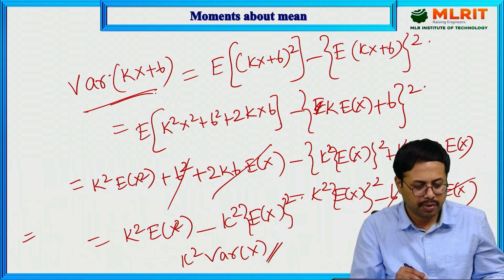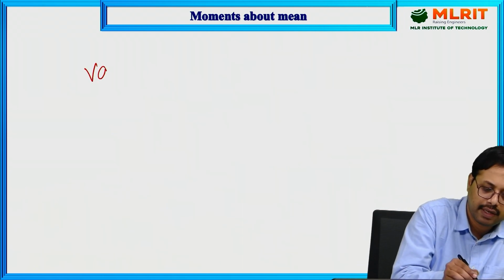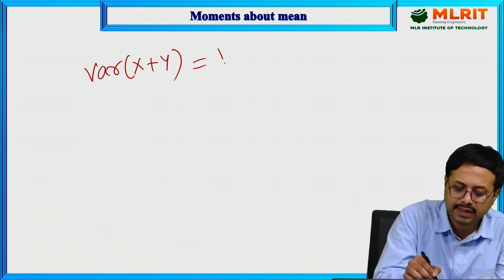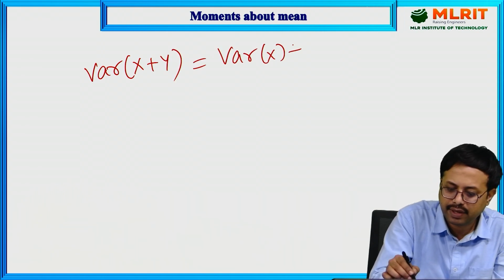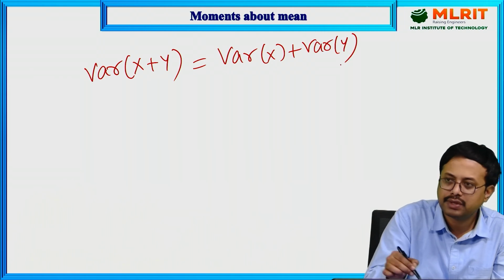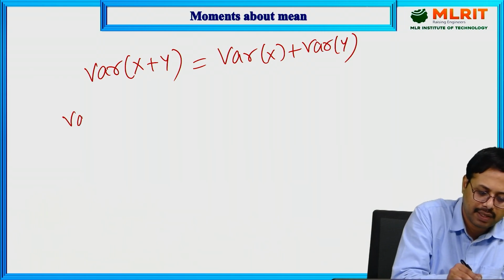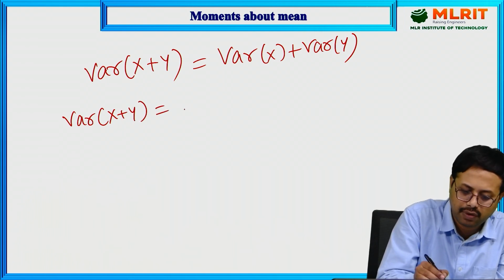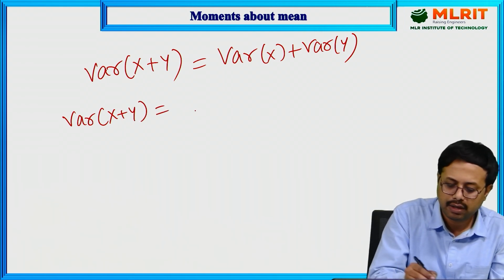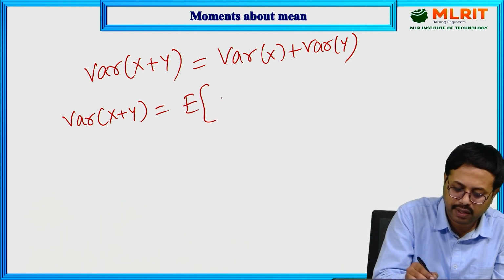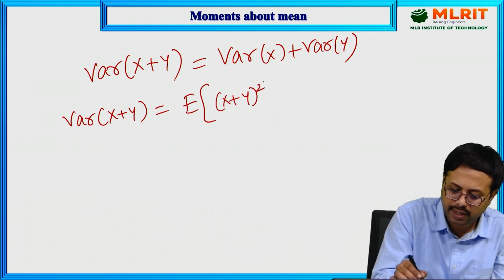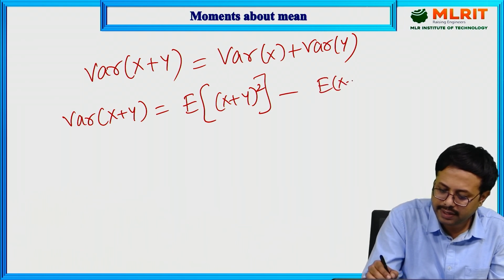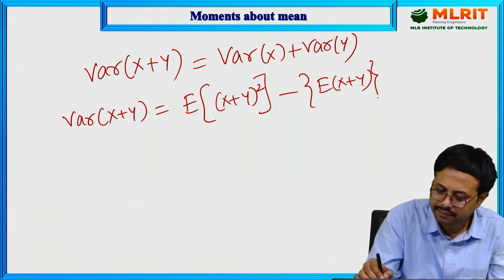Now we'll do one more property, variance of x plus y. The formula is variance of x plus variance of y. We have to prove this. How to prove it? Take the LHS part: variance of x plus y is equal to what? Again use the same formula: expectation of x plus y whole square minus expectation of x plus y, whole square.